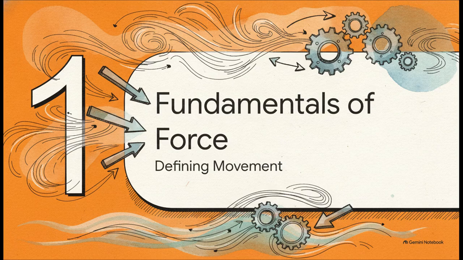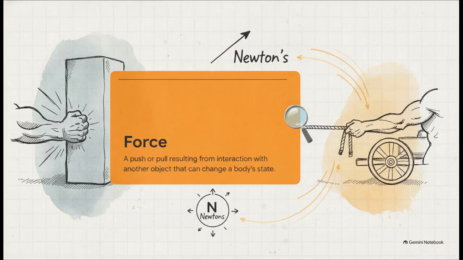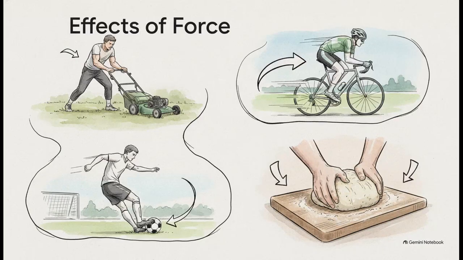Section 1. The fundamentals of force, defining movement. All right, before we can understand the laws themselves, we really need to meet the main character here. What exactly is a force? Well, simply put, it's just a push or a pull resulting from an interaction with another object. The crucial thing to remember is that it's always an external agent trying to change a body's state of rest or motion. Force also has a specific direction, which makes it a vector quantity, and we measure the whole shebang in newtons.